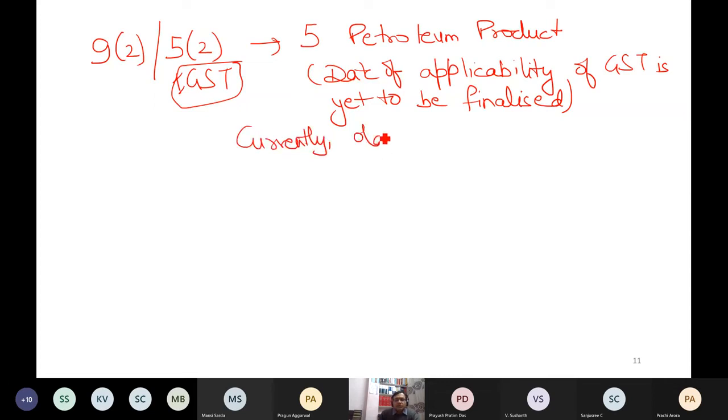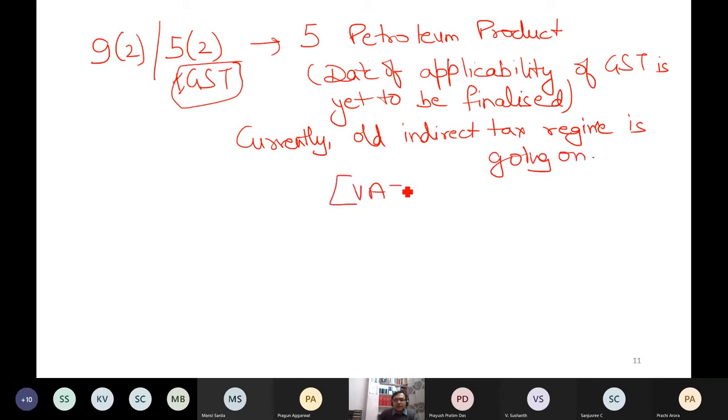Old indirect tax regime is going on. Old means still we have VAT, excise, CST.